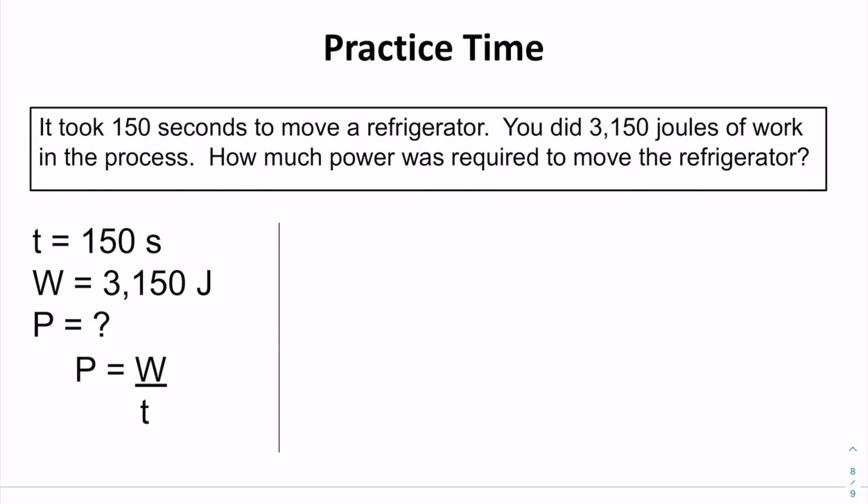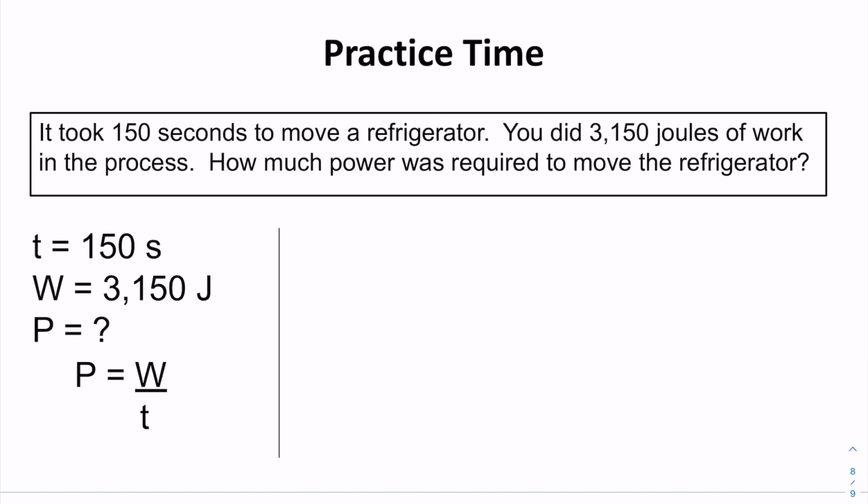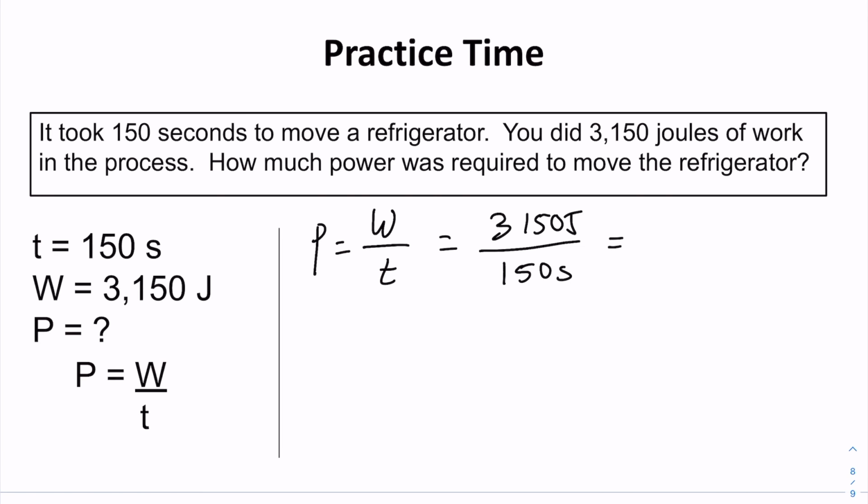Okay, one quick practice time, then we're out of here. Well done, guys. It took 150 seconds to move a refrigerator. You did 3,150 joules of work in the process. How much power was required to move the refrigerator? Power is change in energy, work over time. And we have 3,150 joules divided by 150 seconds. And we get our answer in watts.